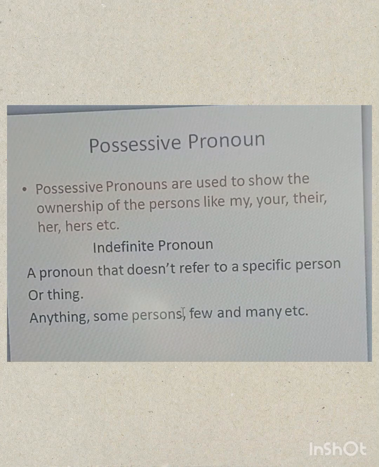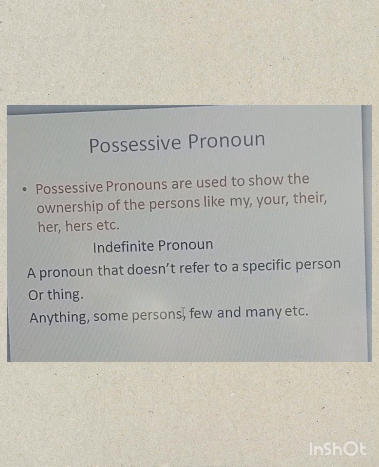Next is possessive pronoun. Possessive pronouns are used to show the ownership of the persons like my, your, their, her or hers, etc. For example, I say that is your room. The word your is showing the ownership of yourself.